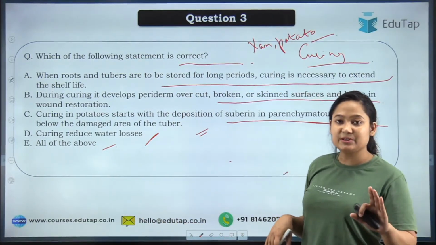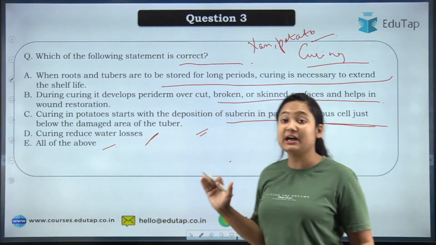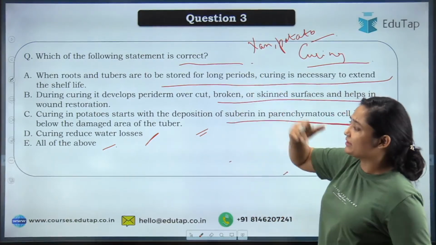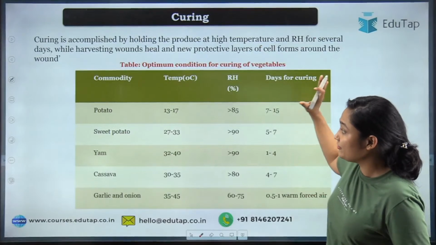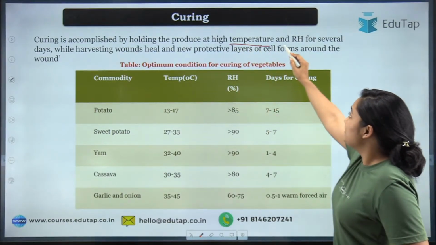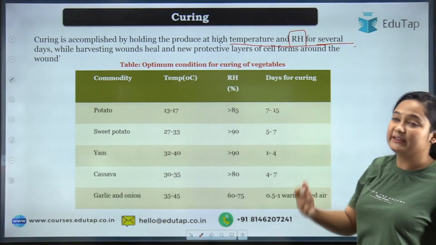Okay, and that is absolutely correct. The correct answer is all of the above, because all the steps that are given are related to curing. So we will not waste time repeating those steps. We will understand what curing is and what the important facts about curing are. So as you can see, in curing, at high temperature and relative humidity you are keeping the product. What will happen as an effect of that?